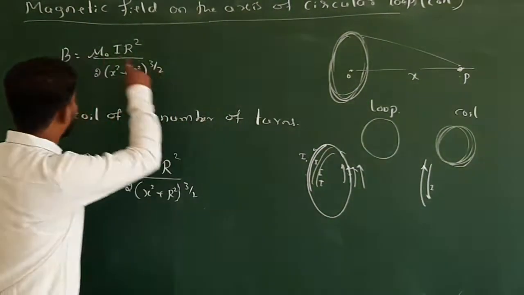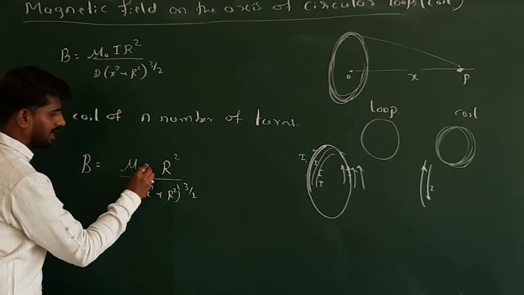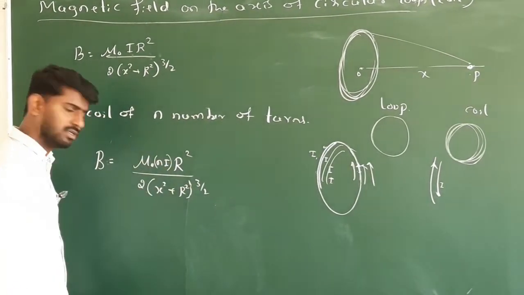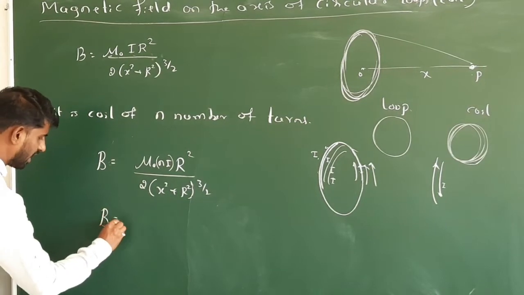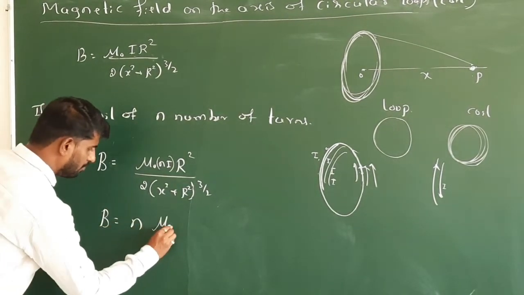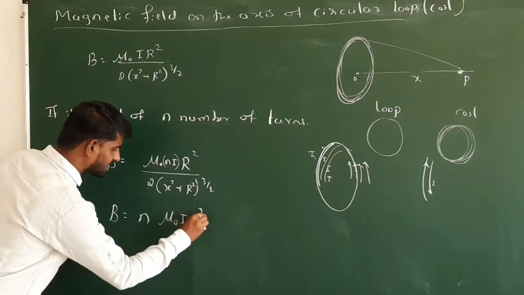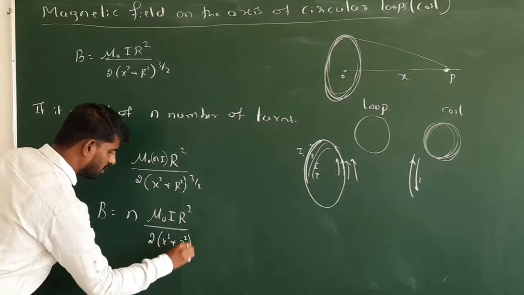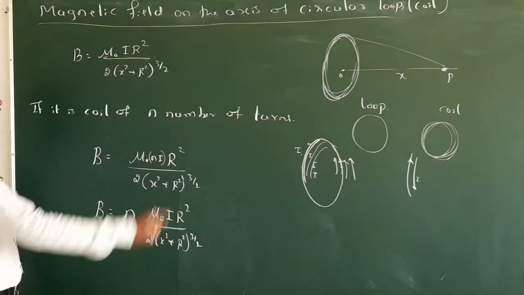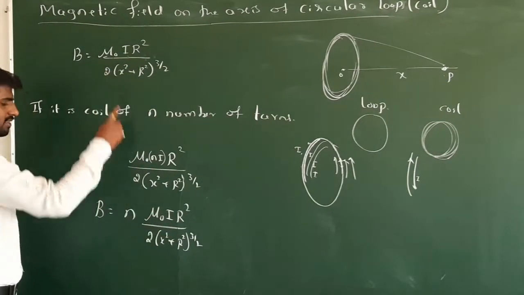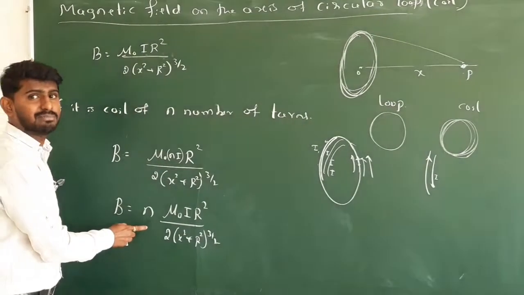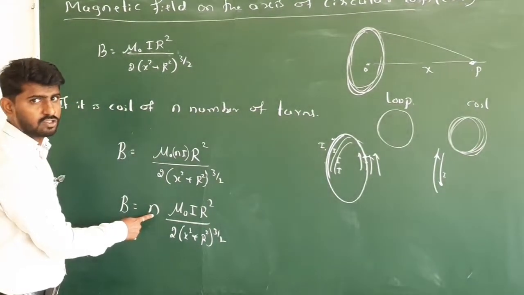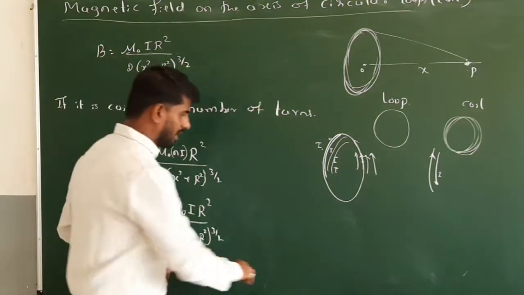When there is a single turn, it is I; when there are n number of turns, it is n times the current. So the magnetic field due to the coil is n times mu naught I r square divided by 2 into x square plus r square to the power 3 by 2. So the same equation, but the only thing is here there is an n multiplier, an extra term. So this is for the coil.